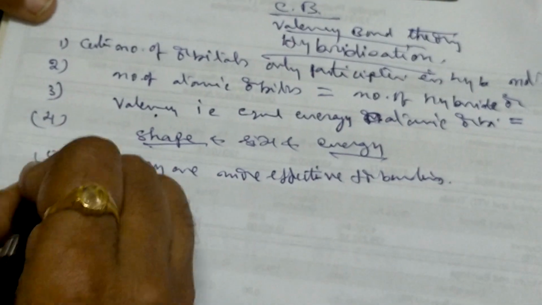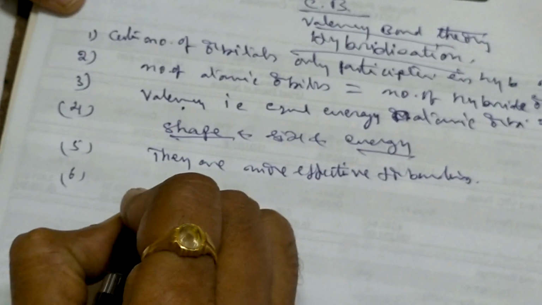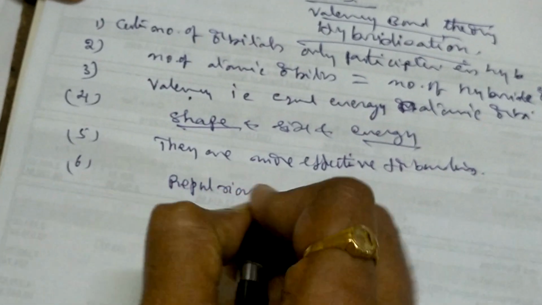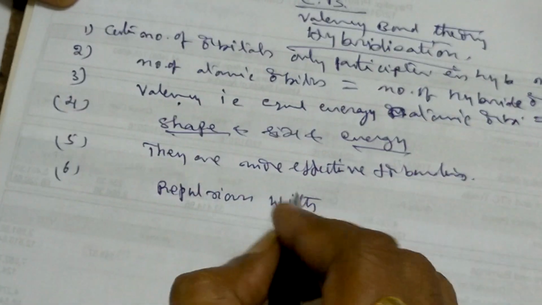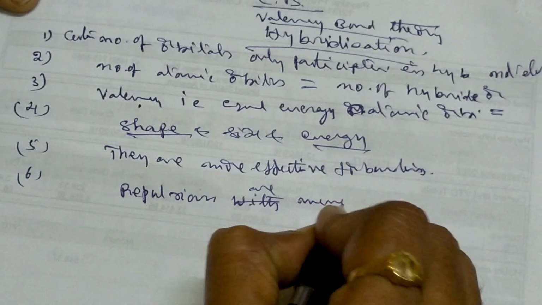And what is the shape and size? They will form in such a way that the hybrid angles will be different, so that repulsions are minimum.